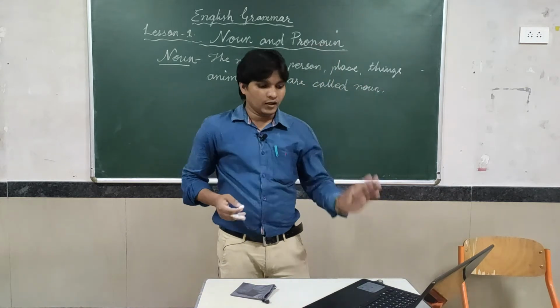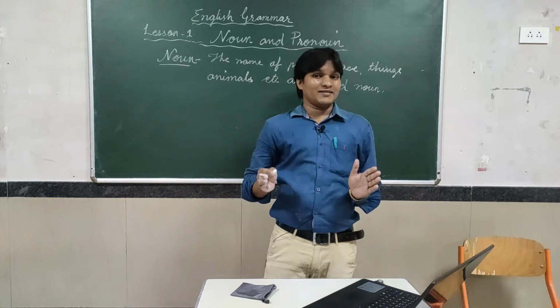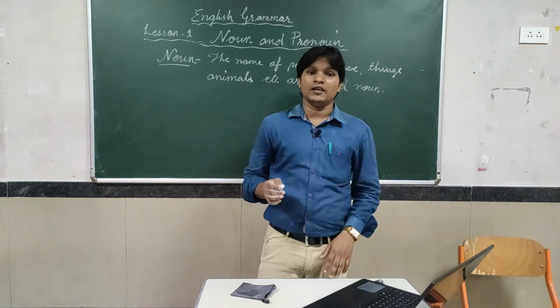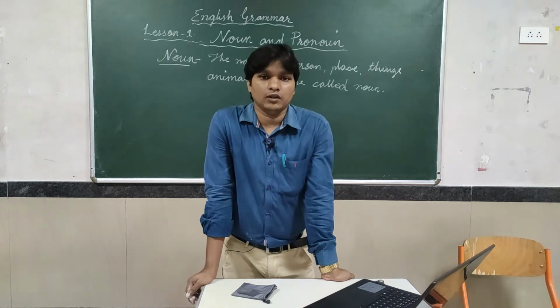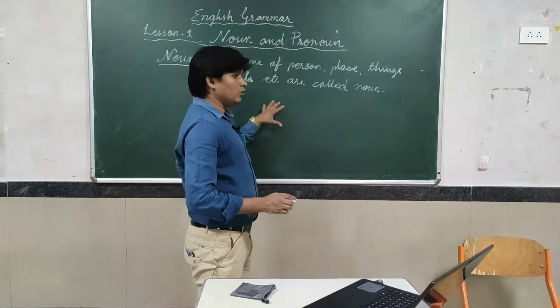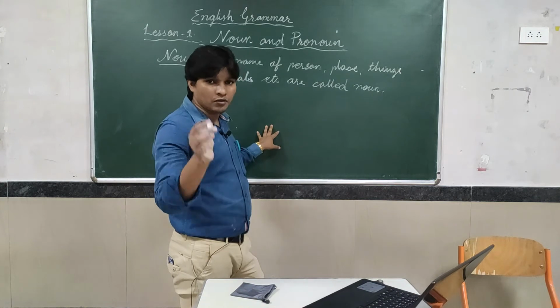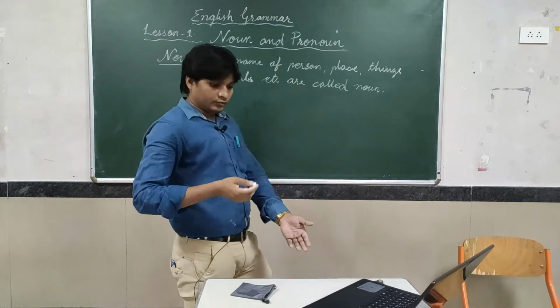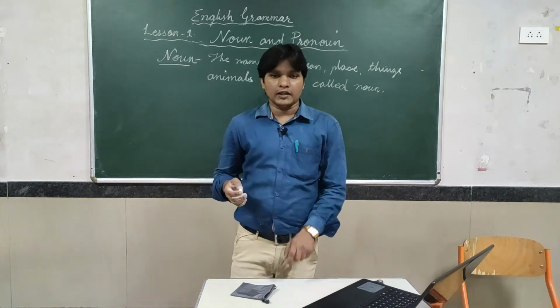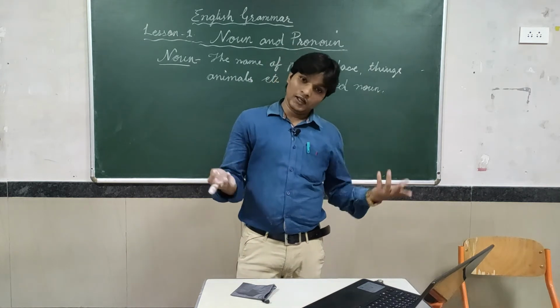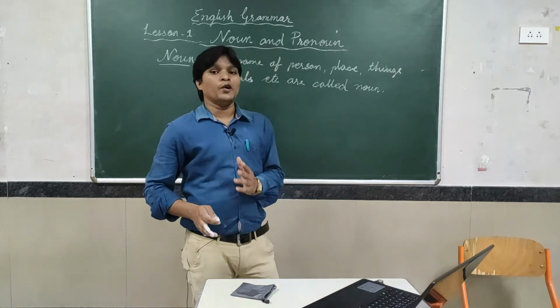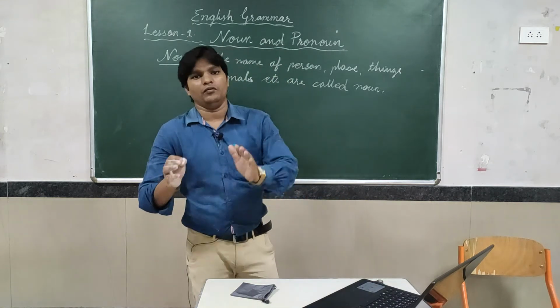So each and every thing has a single name, and that name is known as noun. So this blackboard is a noun. Chalk piece, noun. Laptop, noun. Table, noun. Man, noun. Tirupati sir, noun. So each and every naming word comes under the noun.